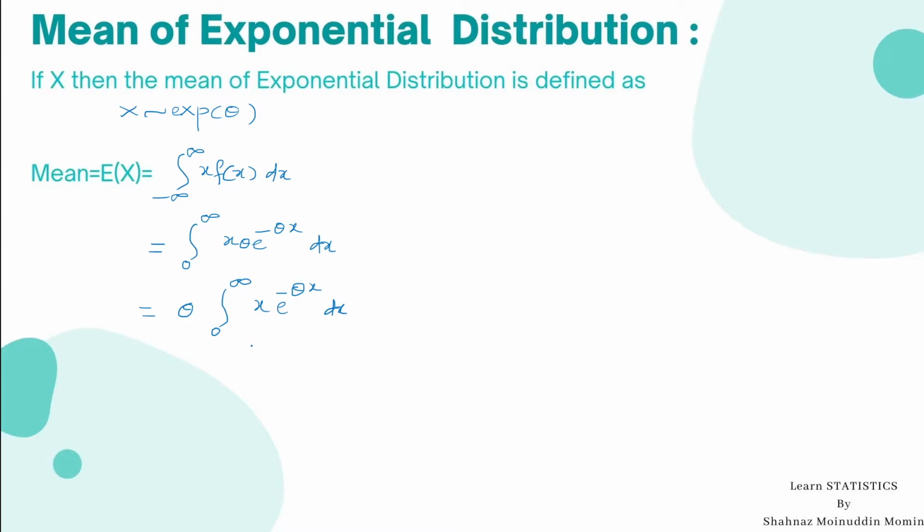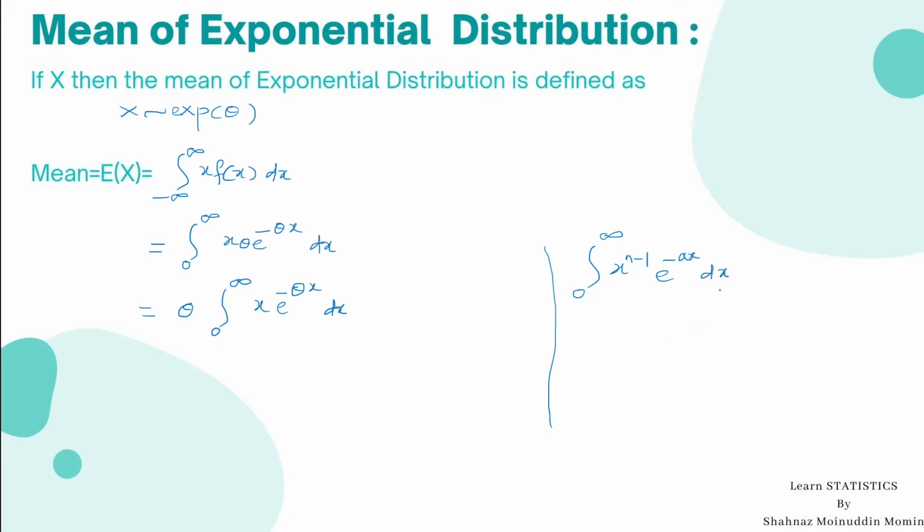If we compare this integration with a gamma integral, then we can write the answer of this integration within a few seconds. What is that gamma integral? In mathematics, students have already learned the gamma integral, and that gamma integral is, let us see, suppose the integration is 0 to infinity x raised to n minus 1 e raised to minus ax dx.